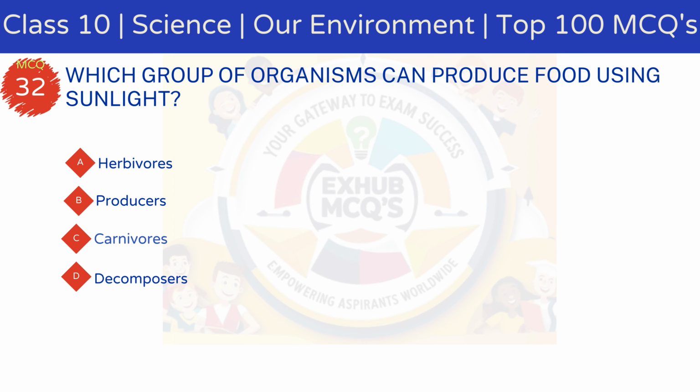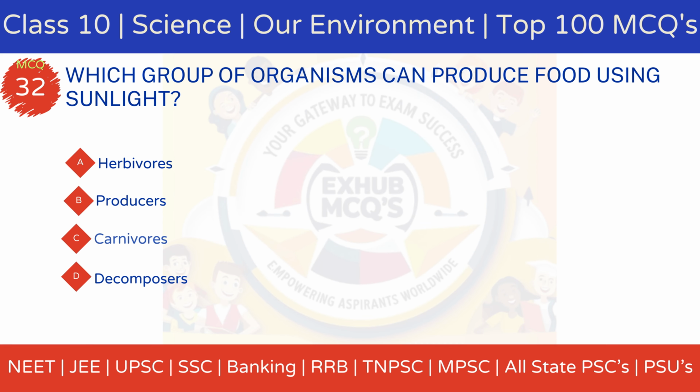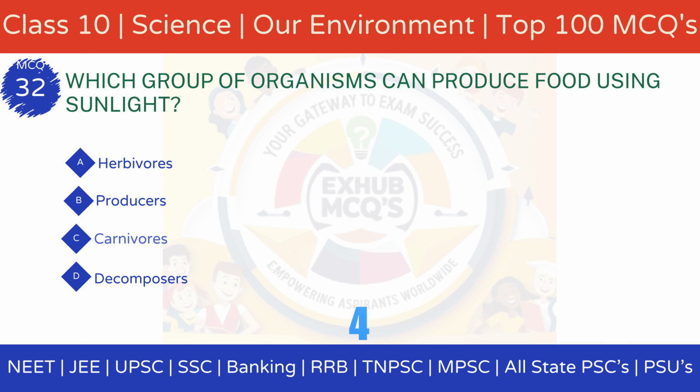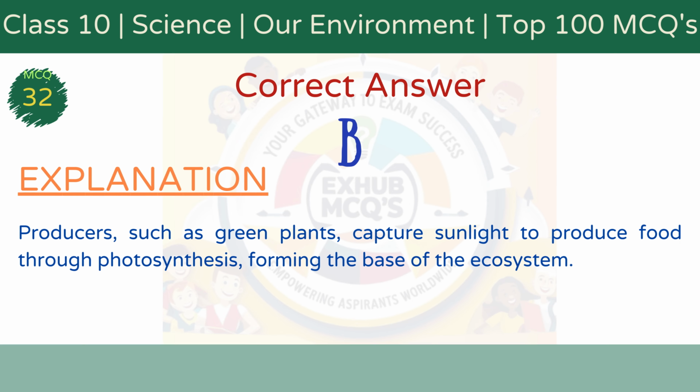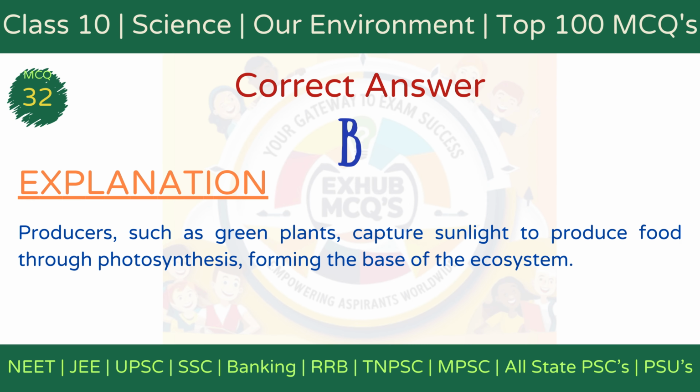MCQ 32. Which group of organisms can produce food using sunlight? Option A, herbivores. Option B, producers. Option C, carnivores. Option D, decomposers. The correct answer is option B, producers. Explanation: Producers, like green plants and algae, use sunlight to produce food through photosynthesis, forming the energy base for ecosystems.